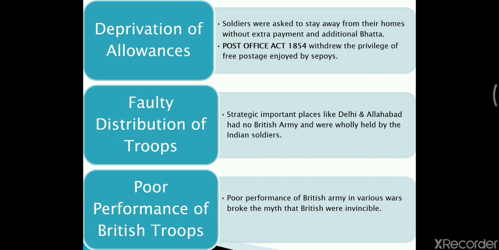But with the various examples which were taking place in the world, Indian people got motivated, and they came to know that Britishers are not invincible, they can also be defeated. So it worked as a motivational source for the Indian soldiers to revolt against the Britishers.